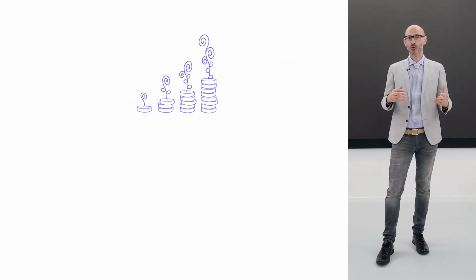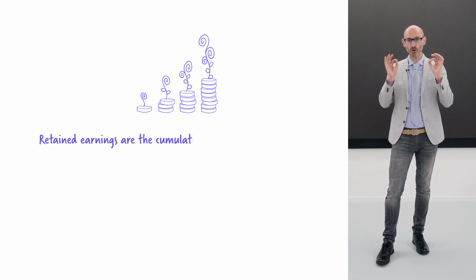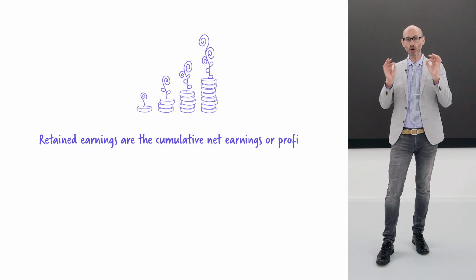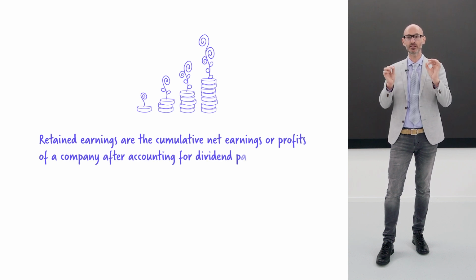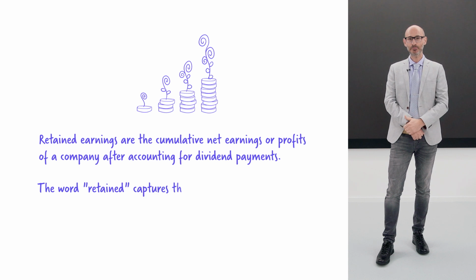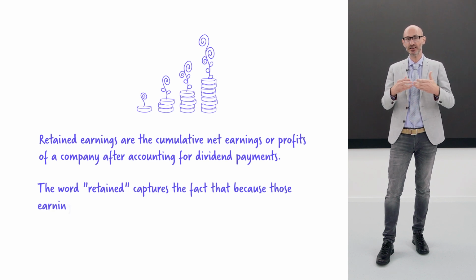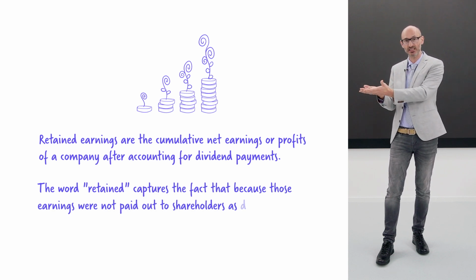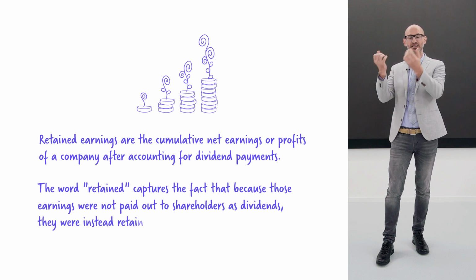So let me now throw out a definition for all of you. Retained earnings are the cumulative net earnings or profits of a company after accounting for dividend payments. As an important concept in accounting, the word retained captures the fact that because these earnings were not paid out to shareholders as dividends, they were instead retained by the company.